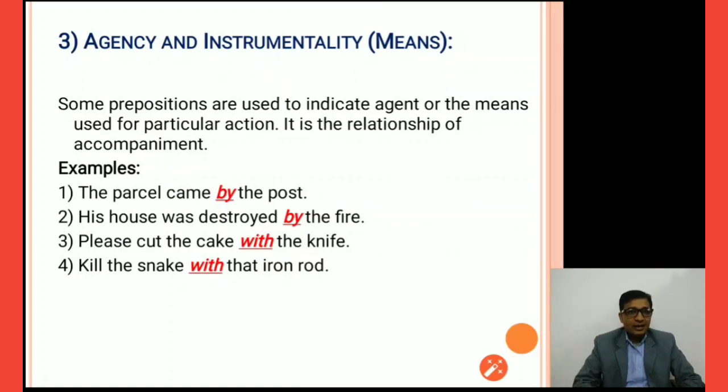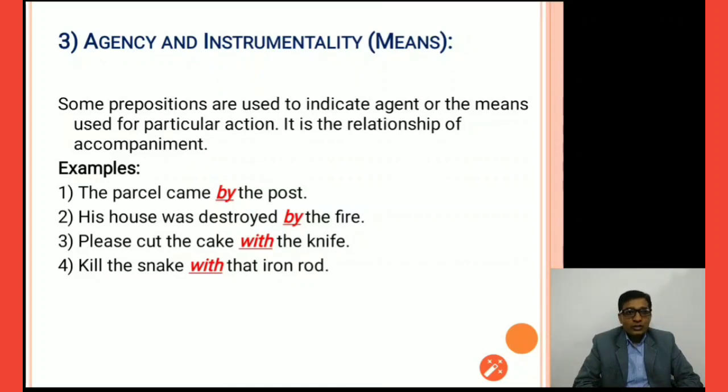Now agency and instrumentality. Some prepositions are used to indicate the agent or the means used for a particular action. It is the relationship of accompaniment. We can try to understand this agency and instrumentality through the examples below. The first example is: the parcel came by the post. How did the parcel come? If you ask this question, you will get the preposition "by post". So "by" is agency here, right? This preposition is called agency.